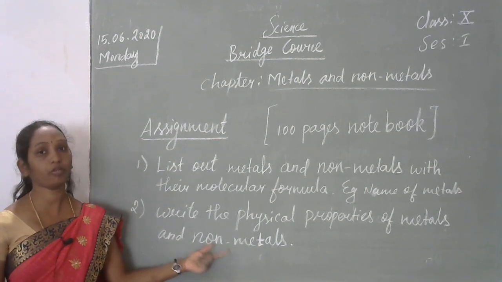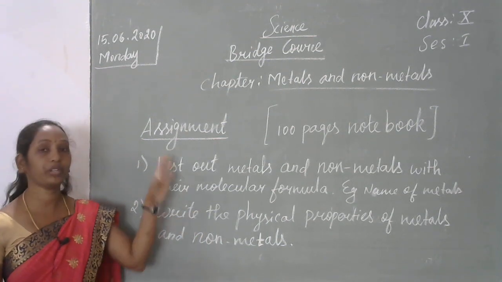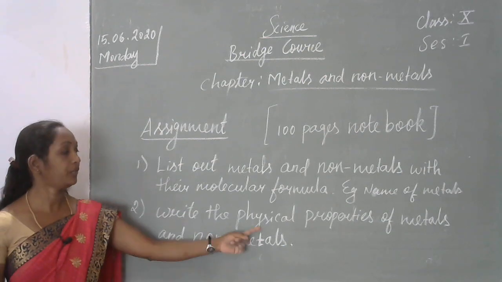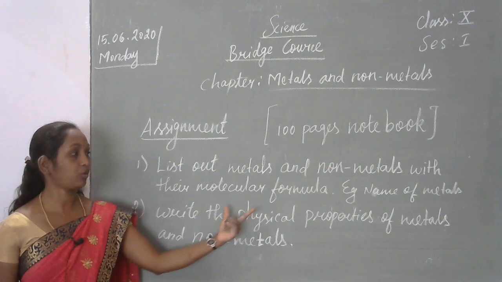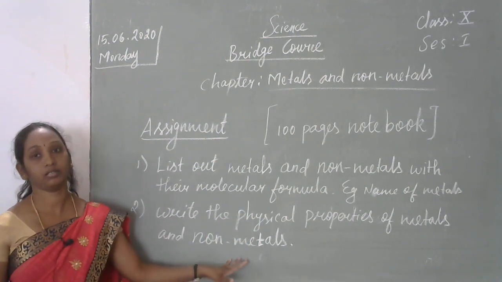Write the physical properties of metals and non-metals. What are the physical properties of metals and non-metals? You have to differentiate, or you can list out the physical properties and the chemical properties. Write the physical properties of metals and non-metals. That's it. Thank you.